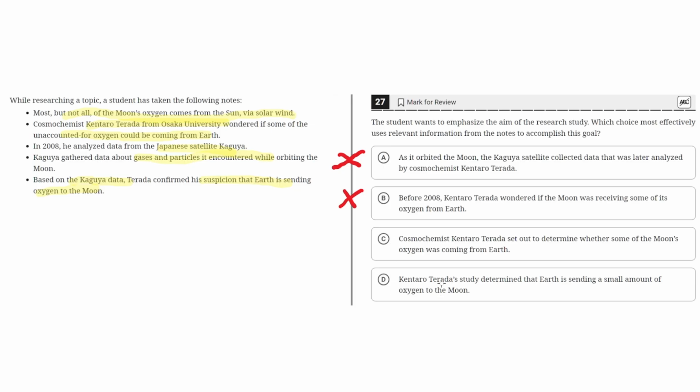D. Kentaro Terada's study determined that Earth is sending a small amount of oxygen to the moon. This is incorrect because this does not emphasize the aim of the research study. Instead, it highlights the result or the conclusion of the study. So D can be eliminated. And with that, we're left with C as the correct answer.